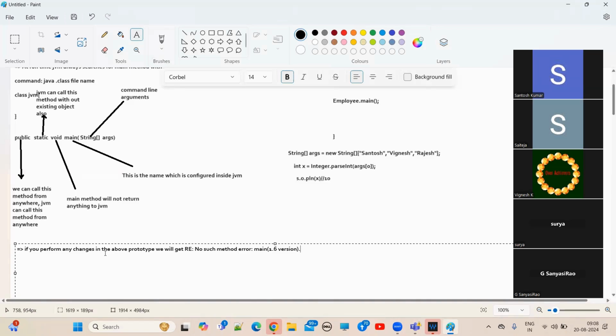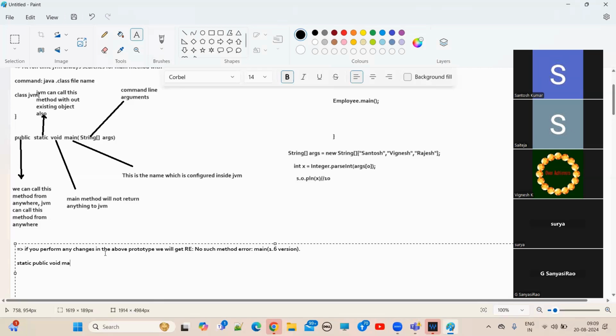Even though the above prototype is very strict, we can do the following modifications of the main method. So what are the modifications? If you see public static void main, instead of putting the public access modifier first, I can keep the public access modifier second. Like that also I can keep static public void